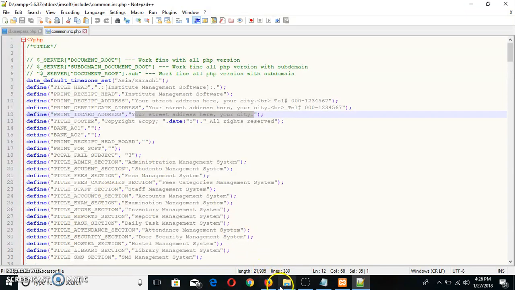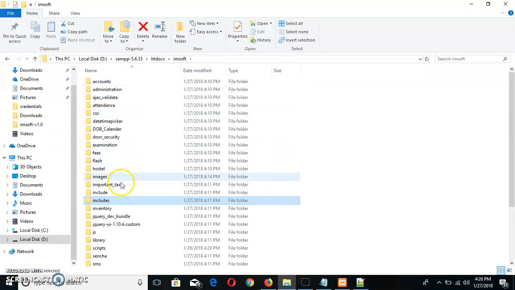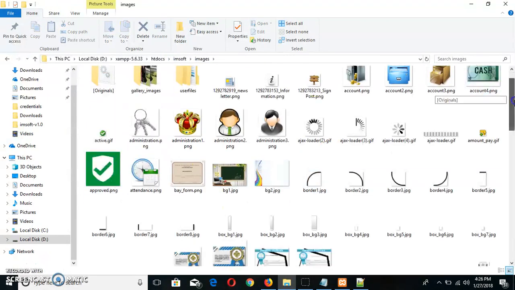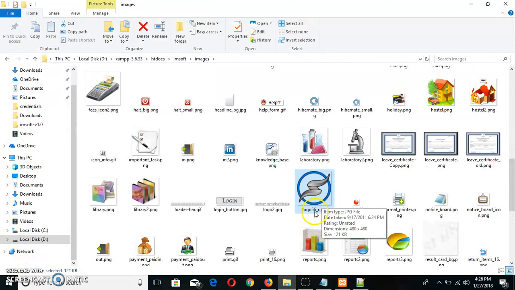Finally, you need to replace the logo. To do that, go to my Imsoft images folder, and this is the logo. You have to change the logo here with the same name and extension .jpg. So this is all you need to do.